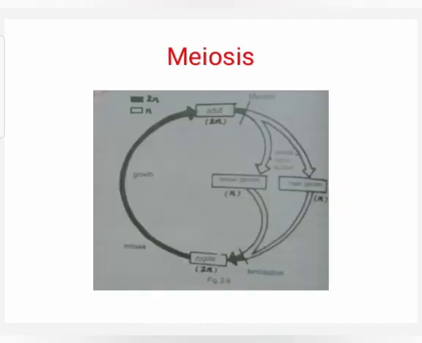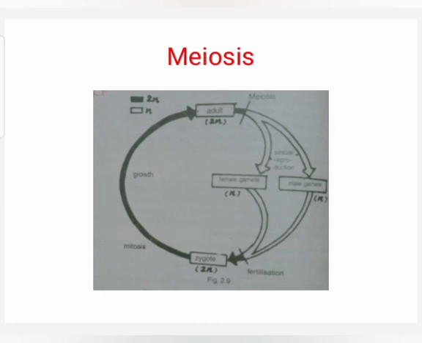By meiosis, diploid number of chromosomes are reduced to haploid. 2n is reduced to n. So, meiosis is called reductional division. 2n number, diploid number is reduced to haploid number. The cells with haploid number of chromosomes are called gametes. When the male and female gametes unite to form the zygote during fertilization, 2n diploid number is resumed. Thus, the number of chromosomes for a particular species remains constant.